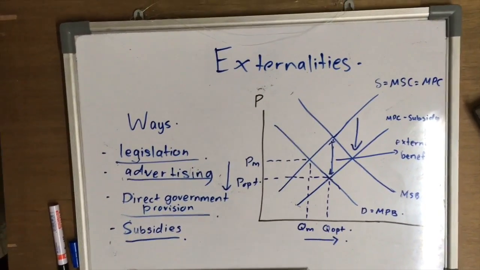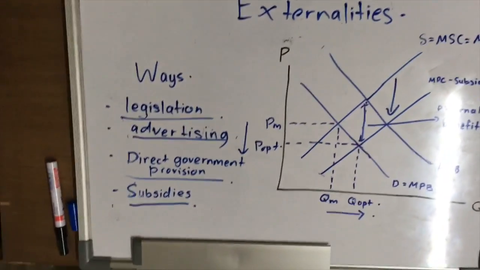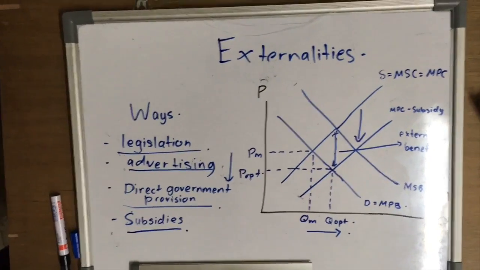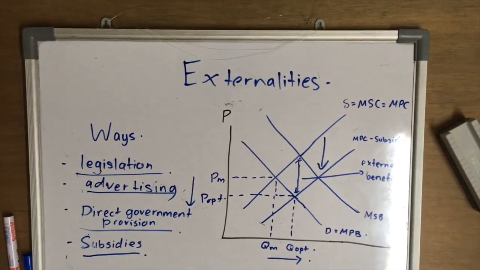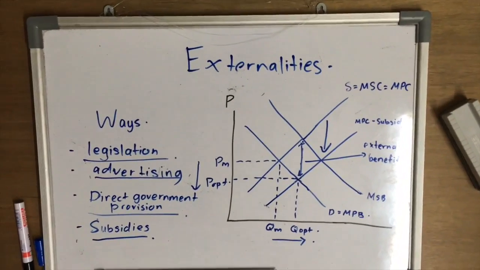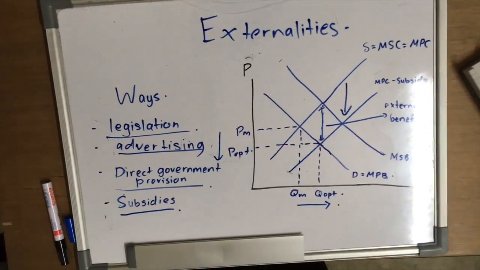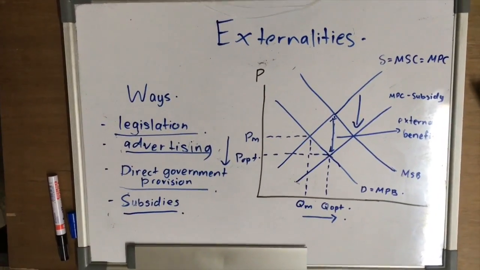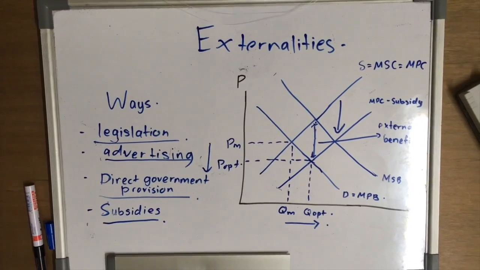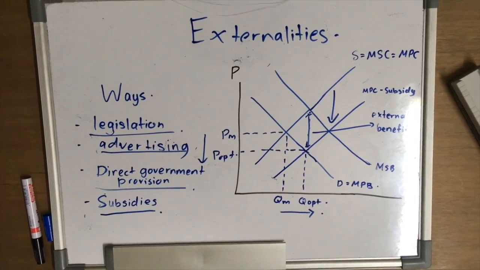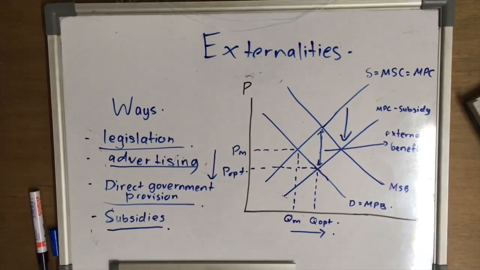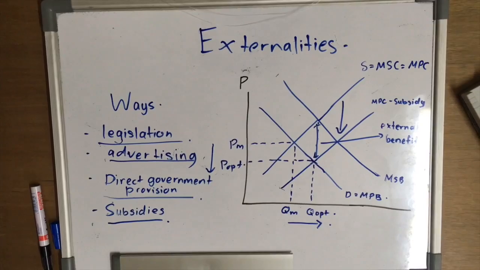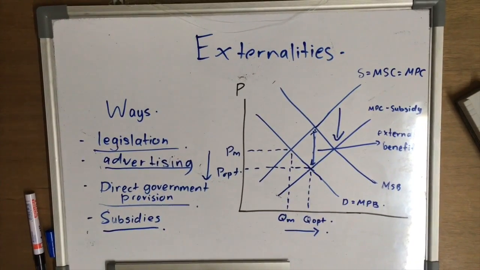Correction of positive consumption externalities involves either increasing demand and shifting the MPB curve towards the MSB curve through legislation or advertising, or increasing supply and shifting the MPC curve downward by direct government provision or by granting a subsidy. Both demand increases and supply increases can lead to production and consumption at Q optimum and the achievement of allocative efficiency. The price paid by consumers increases with demand increases and falls when supply increases.